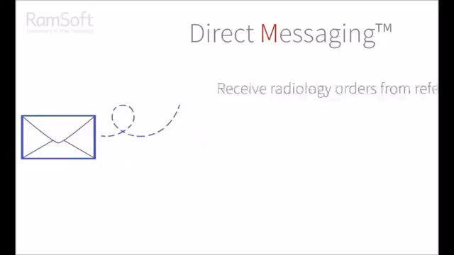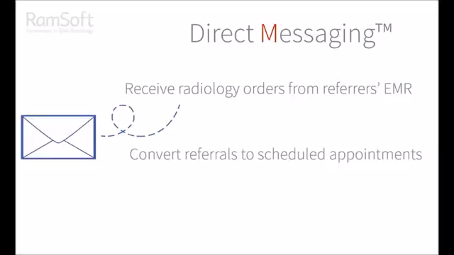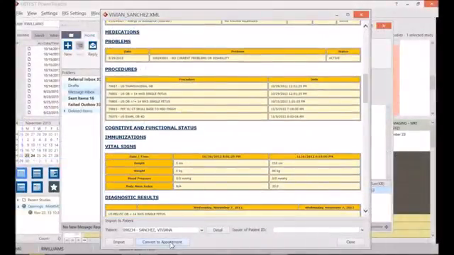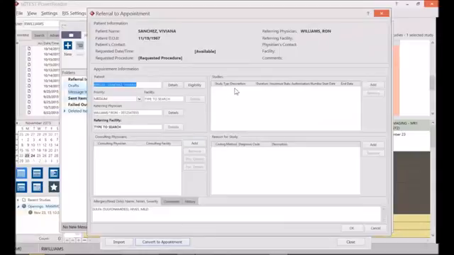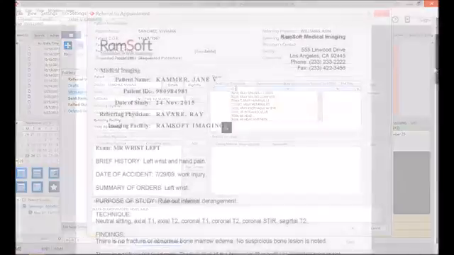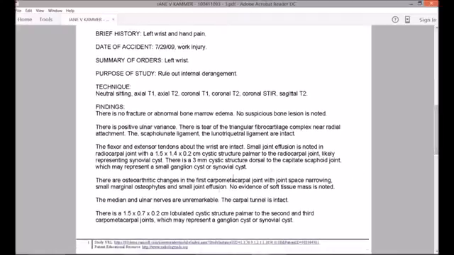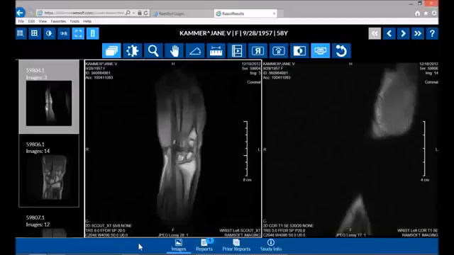With direct messaging, you can receive radiology orders, convert them to scheduled appointments, and capture clinical history direct from the referrals. The procedure request can be converted to an order, then it can be dragged and dropped onto RamSoft's built-in scheduler. With direct messaging, radiology reports can also be sent to a referring physician, where they can view the study's images with just one click.